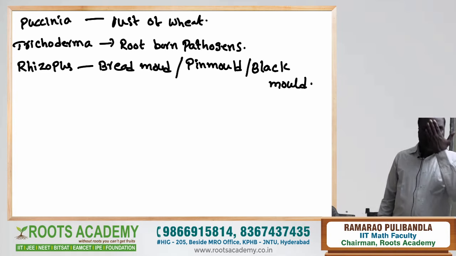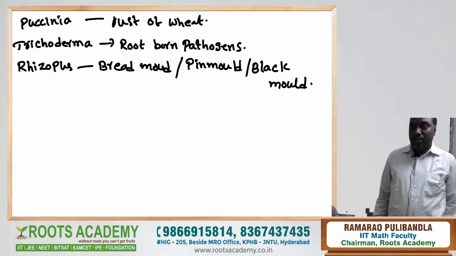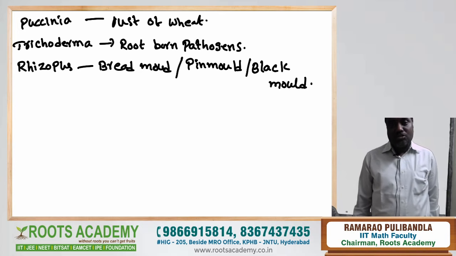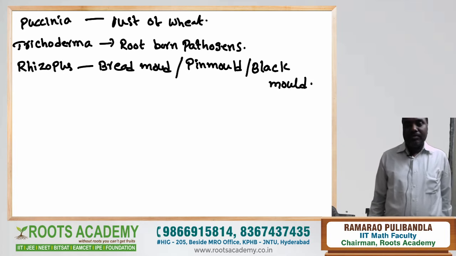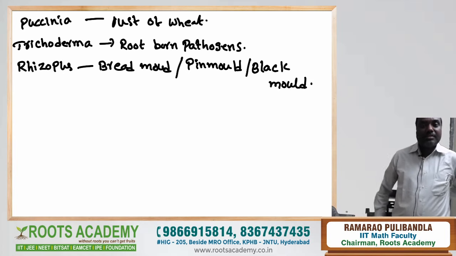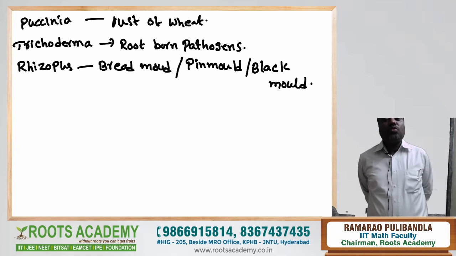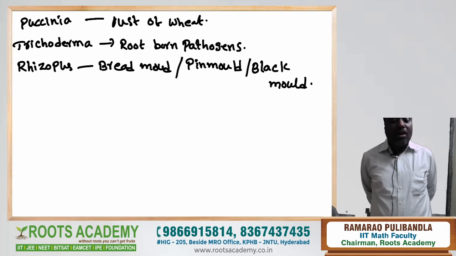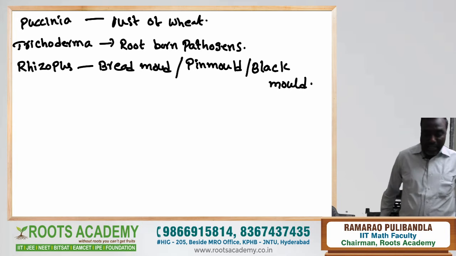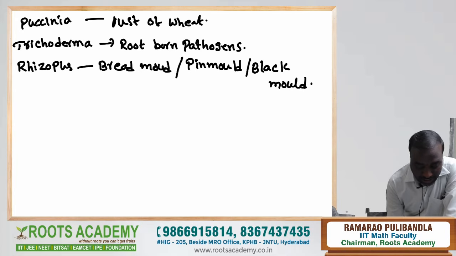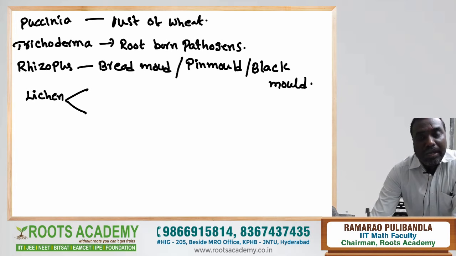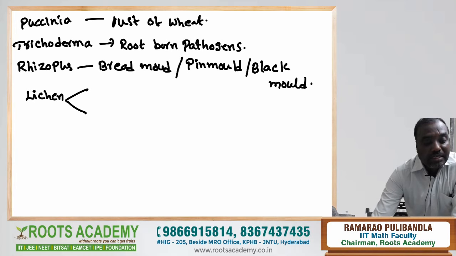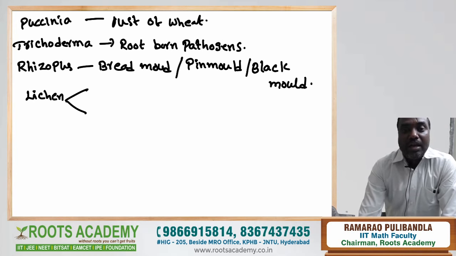Next, some fungi show symbiotic association with algae, which is called lichen. Some of the fungi form symbiotic association with the roots of higher plants. Those are called mycorrhiza. Now, let us see about symbiotic fungi. Lichen is a plant body which is composed of two components, algal component and fungal component.